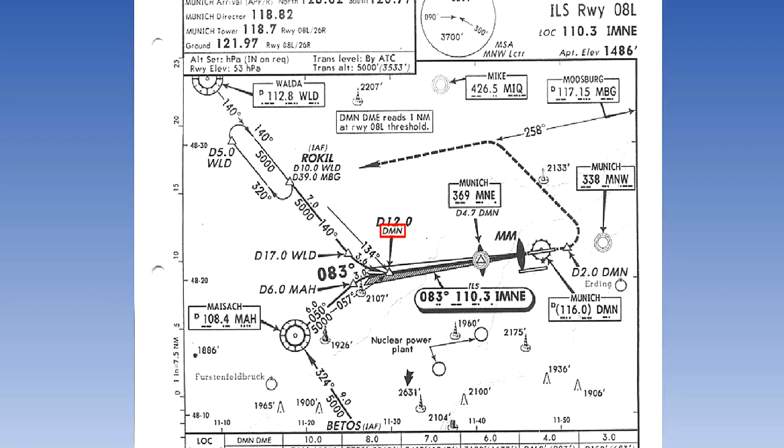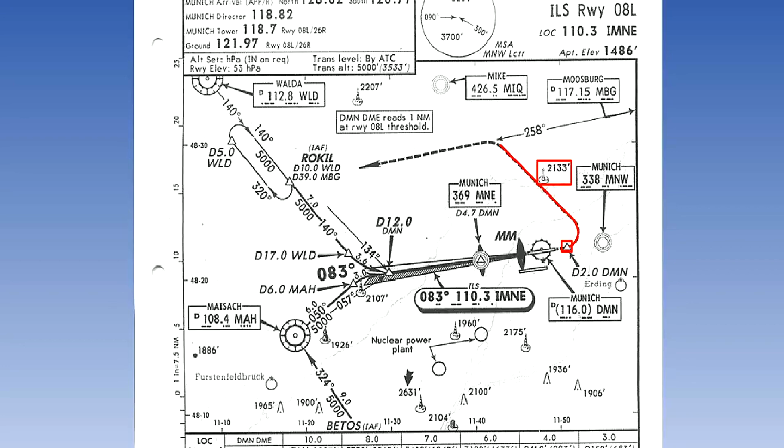From the Delta Mike November. DME means distance measuring equipment. It gives the pilot a range from a ground beacon. Note that we pass over the locator, also known as the Munich Mike November Echo, at 4.7 nautical miles DME range from the Delta Mike November. We also pass over a facility called the middle marker.